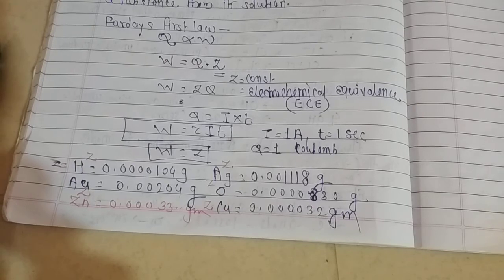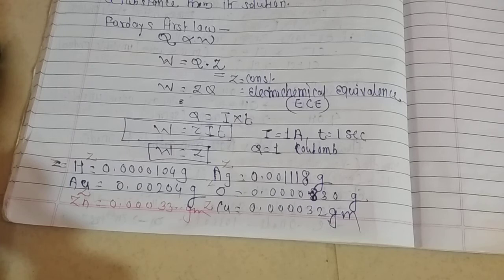So Faraday's first law states that the weight of substance deposited or liberated at an electrode in electrolysis is directly proportional to the quantity of electricity passed through the solution.